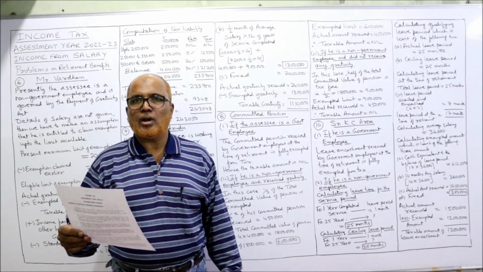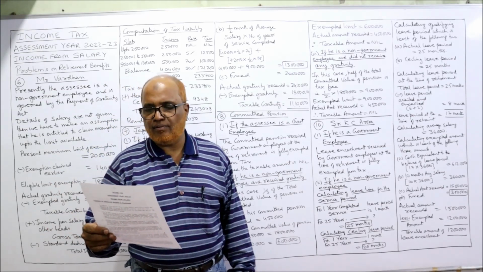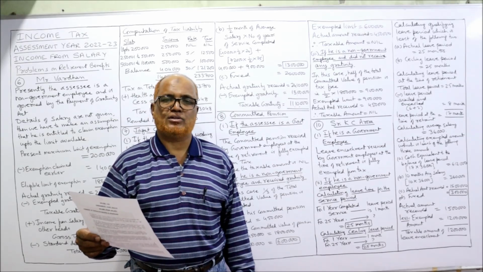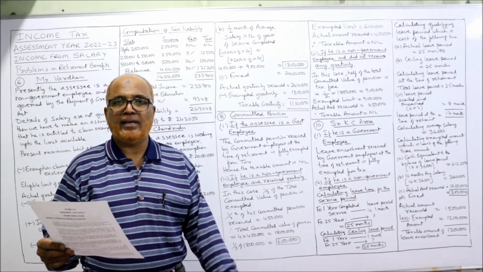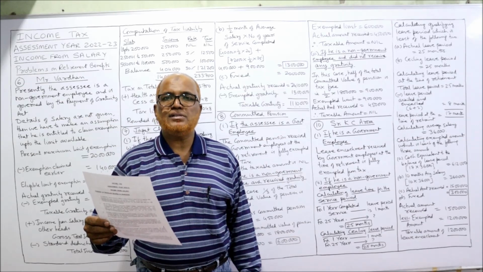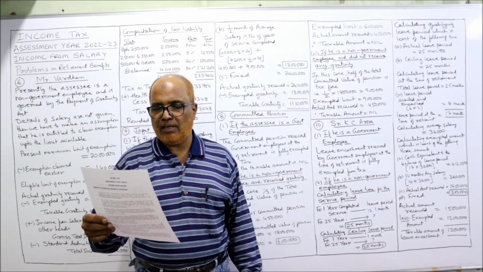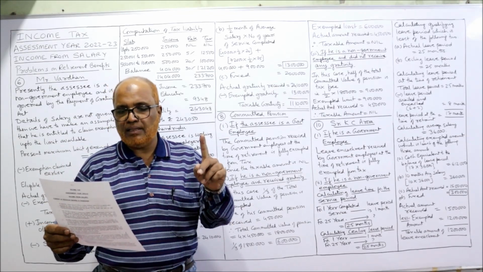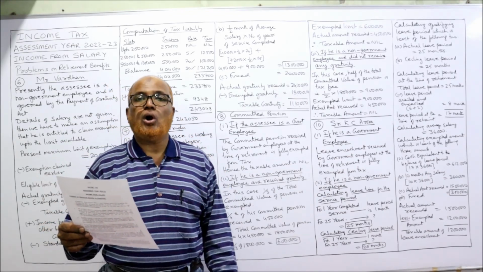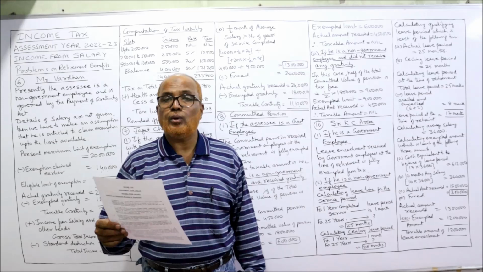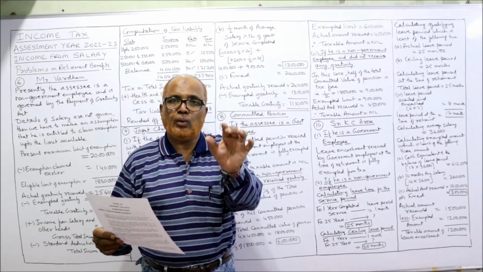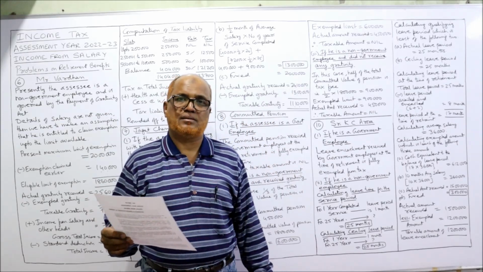Sri K.C. Arora retired from the service after serving for 25 years and received 15 lakh as leave encashment. The final problem is on leave encashment. So 15 lakh rupees he received in the form of leave encashment for 6 months. His employer allows him 1 month leave for 1 year of service. So how many years of service has he done? 25 years. So for every 1 year of service, 1 month leave. So 25 years, 25 months.